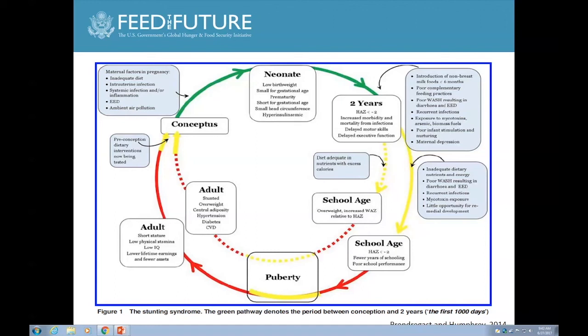Why would you expect home gardens, in the initial time period of your first harvest, basically leafy green vegetables, to be related to anthropometric indicators in children in a short period of time?